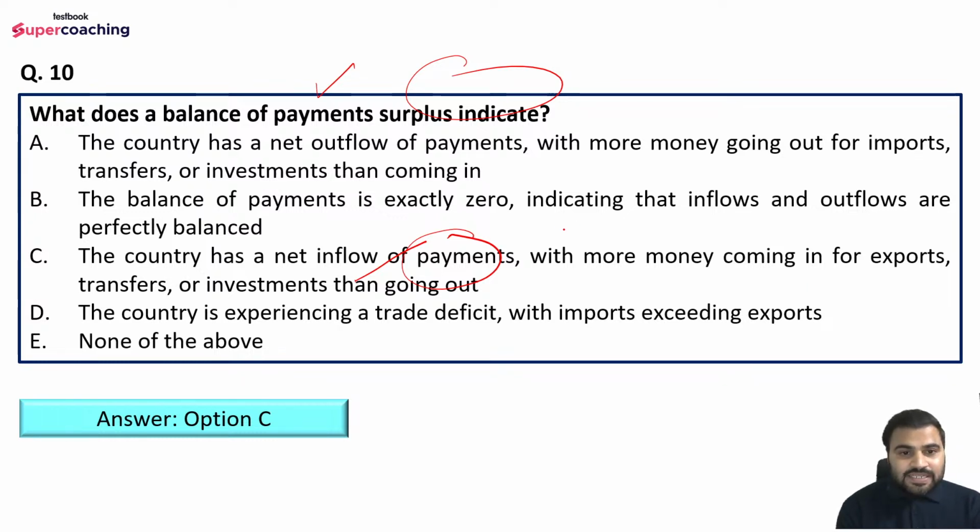So a country has a net flow of payment with more money coming in for export, transfer or investment than going out, right? Here we are taking into account the current account transaction, the capital account transaction, and we are clubbing all these transactions. Then we analyze whether there is more inflow of foreign exchange or more outflow of foreign exchange. In the case of a balance of payment surplus, there is more inflow of foreign exchange considering all the components of balance of payment: current account, capital account, financial account. All the transactions we take into account, and then we analyze.